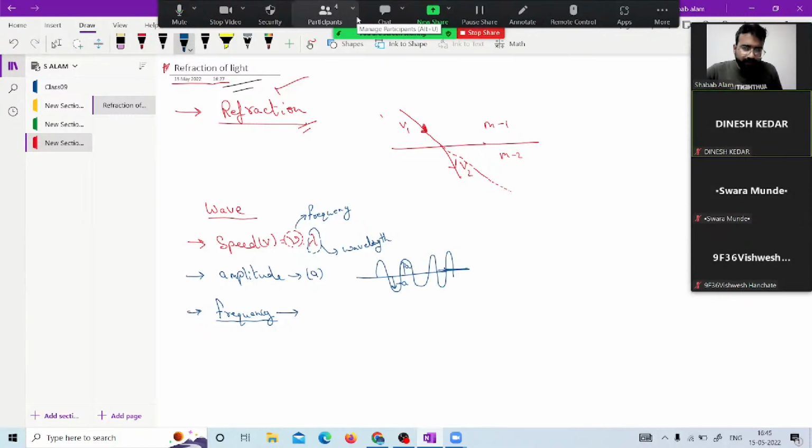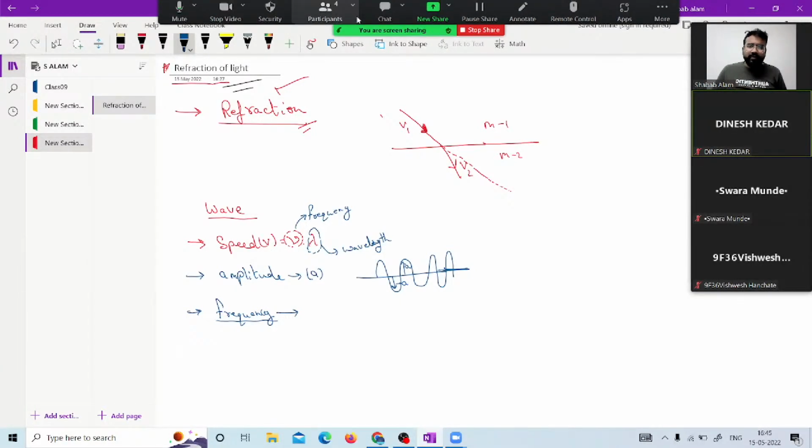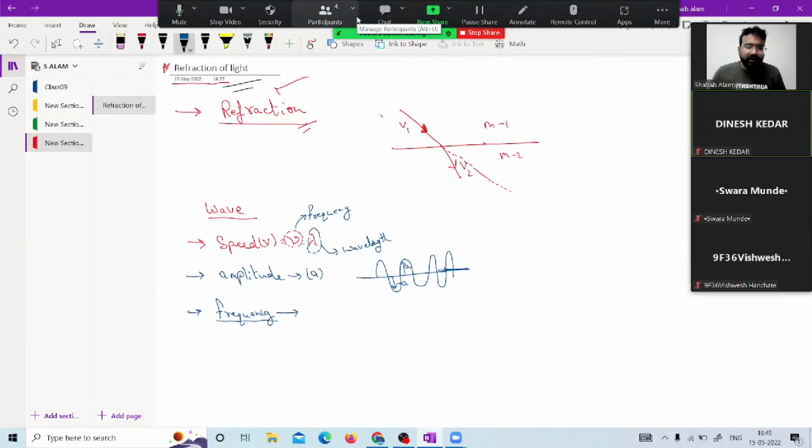What is frequency? We do not bother what direction the propagation of the wave is, what kind of wave it is. We simply talk about the number of oscillations created in 1 second. This is what we have fixed, the time, as we fixed in speed, a unit time: how much is the distance or displacement traveled?